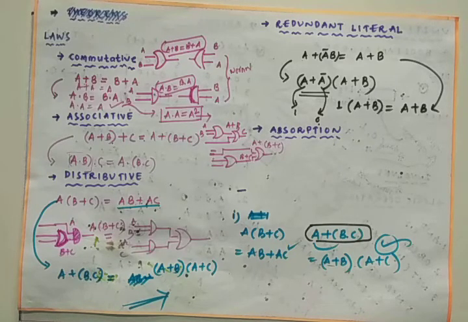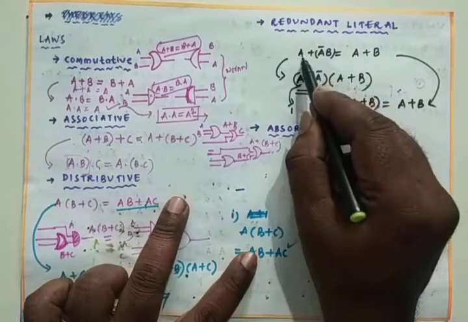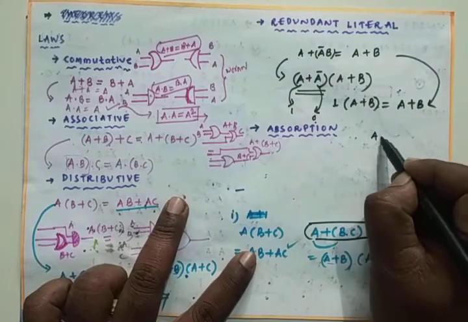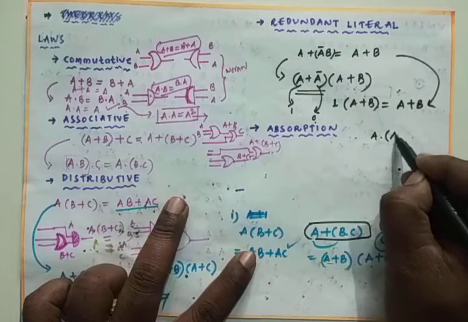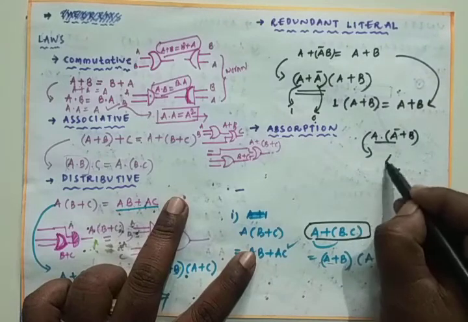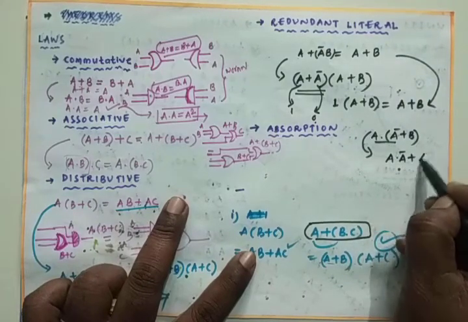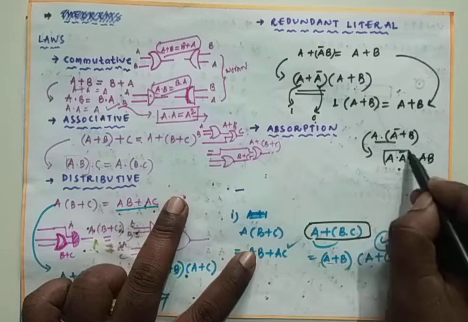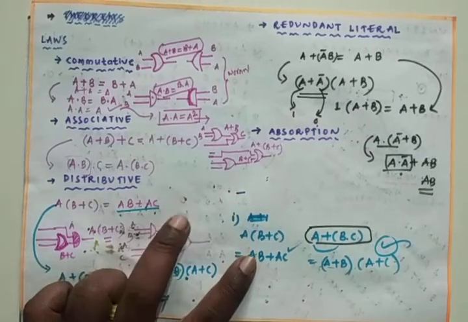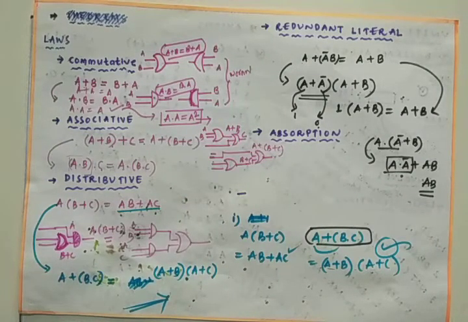Then by making use of the redundant law, we can prove that A plus A bar B is equals to A plus B. And coming to here, if you wanted to write this in the form of AND followed by OR, that is A dot A bar plus B. Simply you can prove this one, multiply A into A bar plus AB. A into A bar is always 0 only, 0 plus AB, that is simply AB only. This is in the case of using the AND followed by the OR logic.